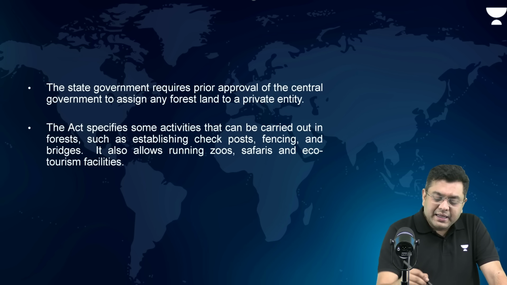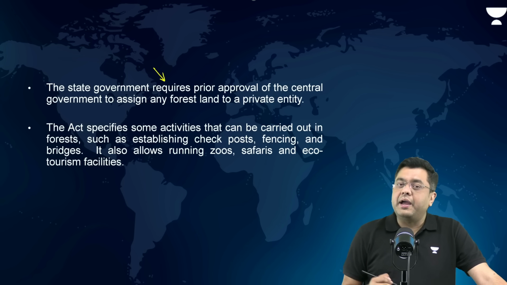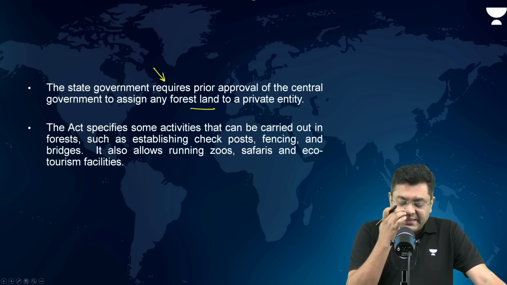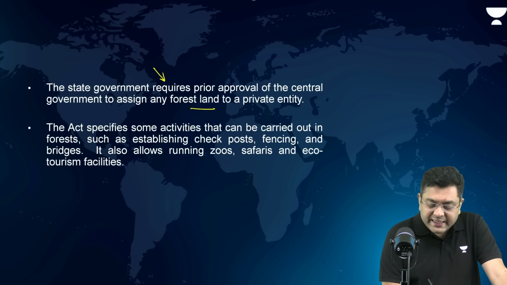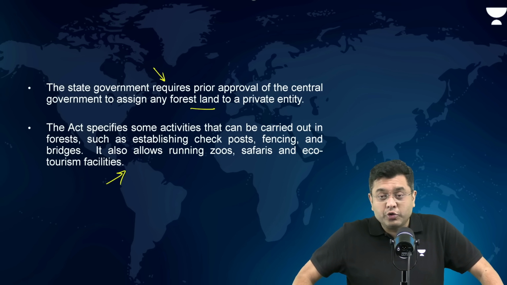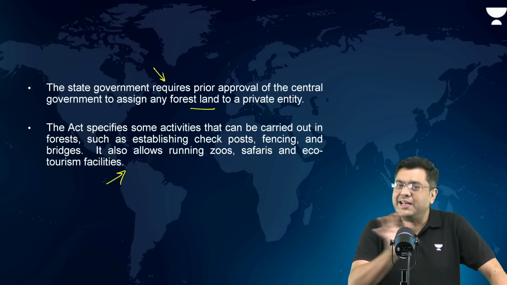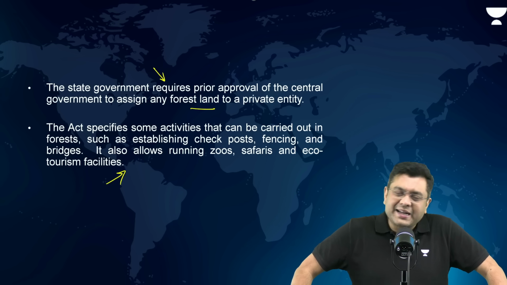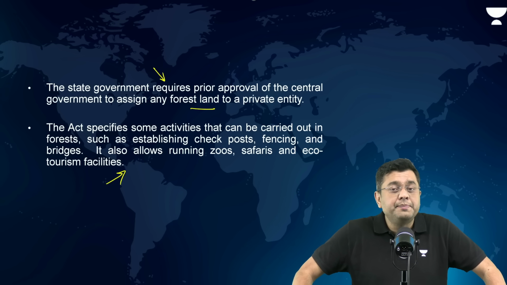Other than that, the state government would require prior approval of the central government to assign any forest land to a private entity. However, certain activities could be allowed, such as zoos, safaris, and ecotourism. This was the major amendment done in 2023. It is still under litigation in the Supreme Court because of the diversionary activities done by the Haryana government, particularly in the region of the Aravallis.